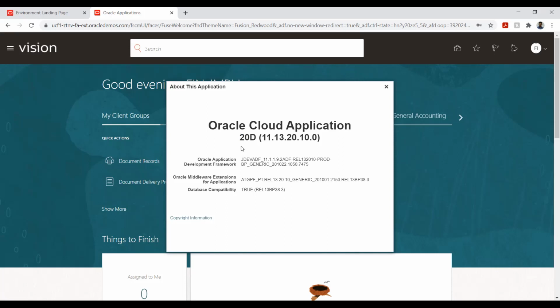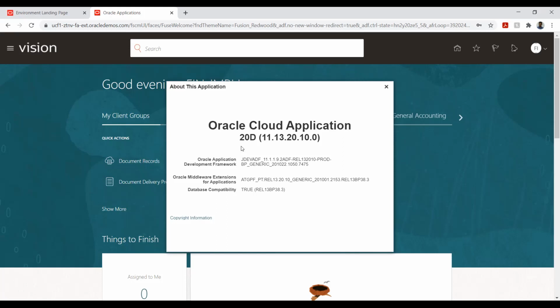There won't be much difference between 20D and 21A. Well, difference will be there, because there will be certain bugs or issues or enhancements that we expect from Oracle. These will be given in the latest or upcoming versions. If you want to do a certification with Oracle, I believe it is valid only for 2 years. More than 2 years, you cannot have that certification; it will not be valid.